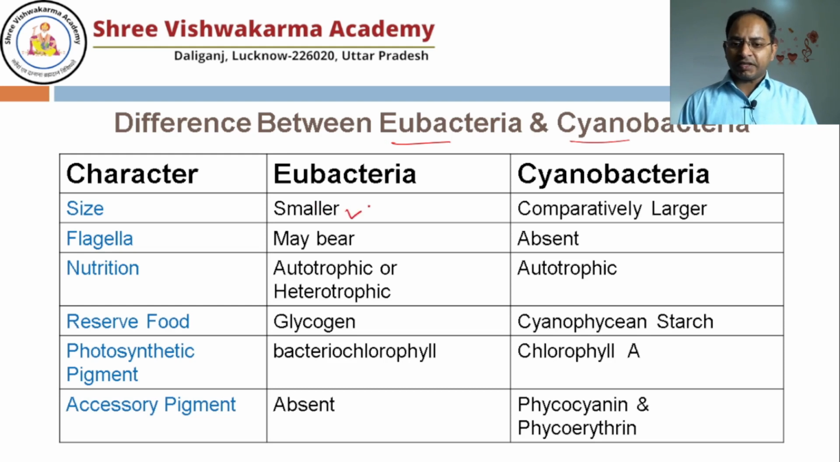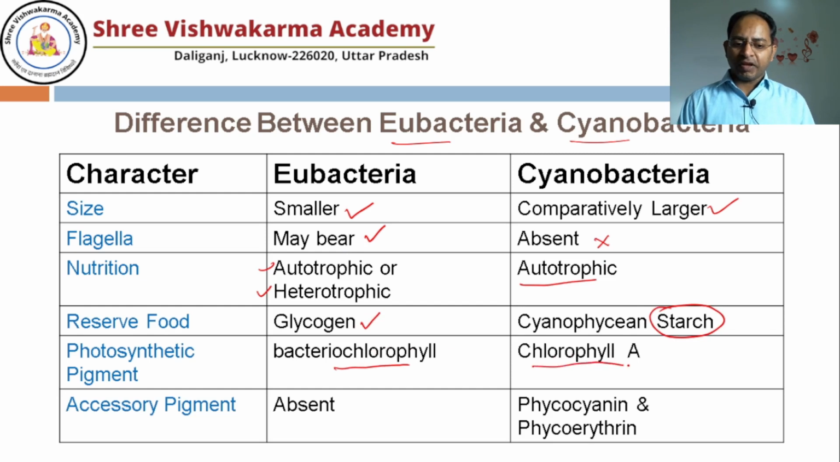The size of the eubacteria is small, whereas cyanobacteria are comparatively larger. Eubacteria may have flagella for movement, but the cyanobacteria don't. Eubacteria may be autotrophic or heterotrophic, but cyanobacteria are always autotrophic. For reserve food material, just like we people keep our food in the form of glycogen, the eubacteria also do the same. But the cyanobacteria keep it in the form of starch. Eubacteria may have bacteriochlorophyll.